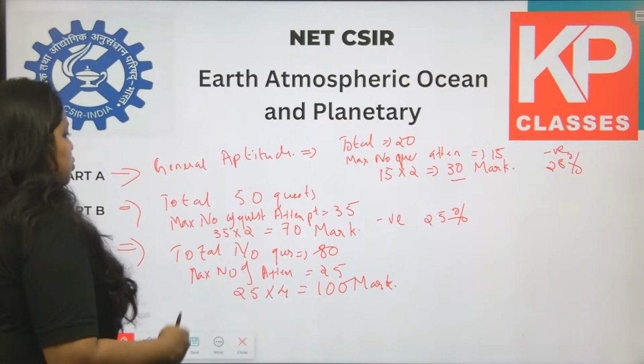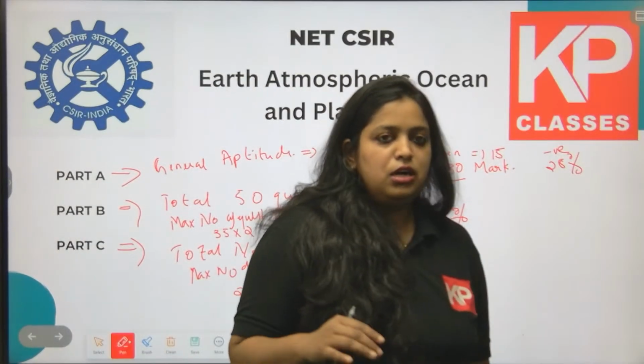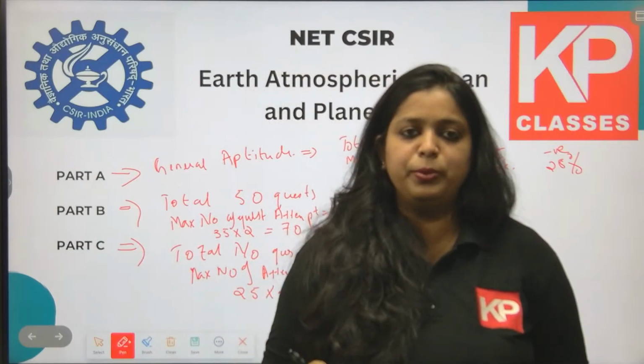When it comes to numerical questions, the NET examination also has numerical questions.